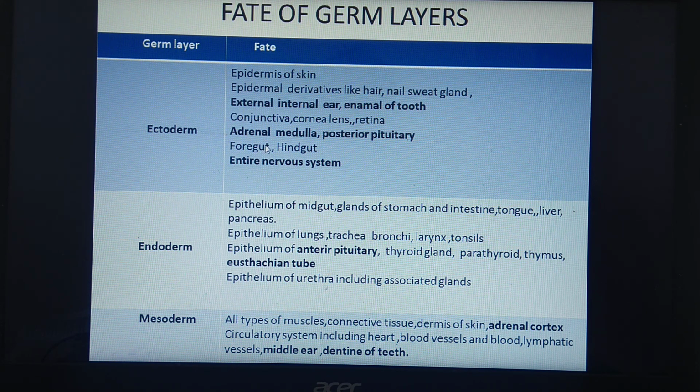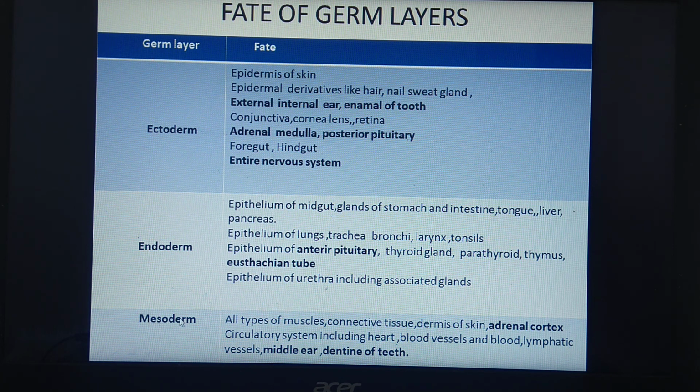See, if you look at some exceptional conditions: adrenal medulla developing from ectoderm, adrenal cortex developing from mesoderm, nervous system developing from ectoderm, then connective tissue and all types of muscles developing from mesoderm.